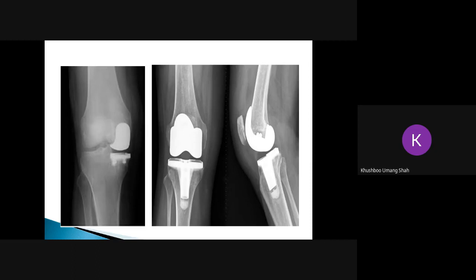In some cases, along with tibiofemoral osteoarthritis, some people will have patellofemoral osteoarthritis. So they will go for tricompartmental replacement, in which the femoral compartment, the tibial compartment, and the patella, all three, will be replaced. So if patellofemoral osteoarthritis is there and the patella is involved, the patient will go for tricompartmental replacement. Next slide.